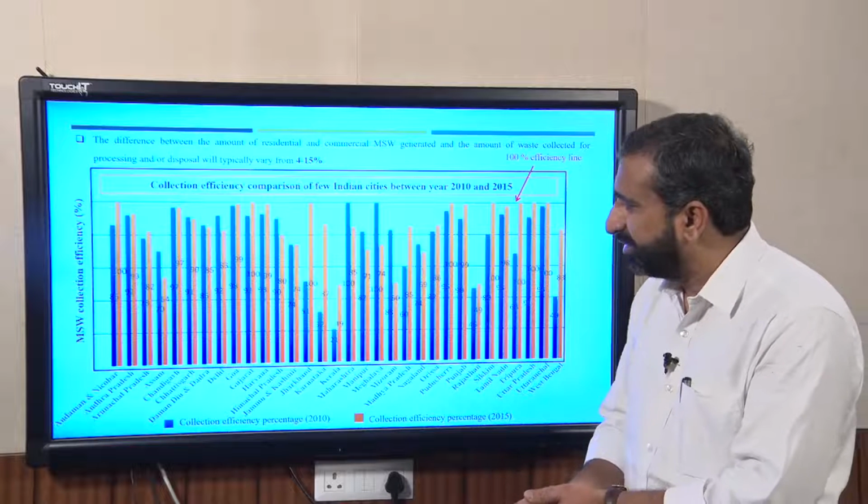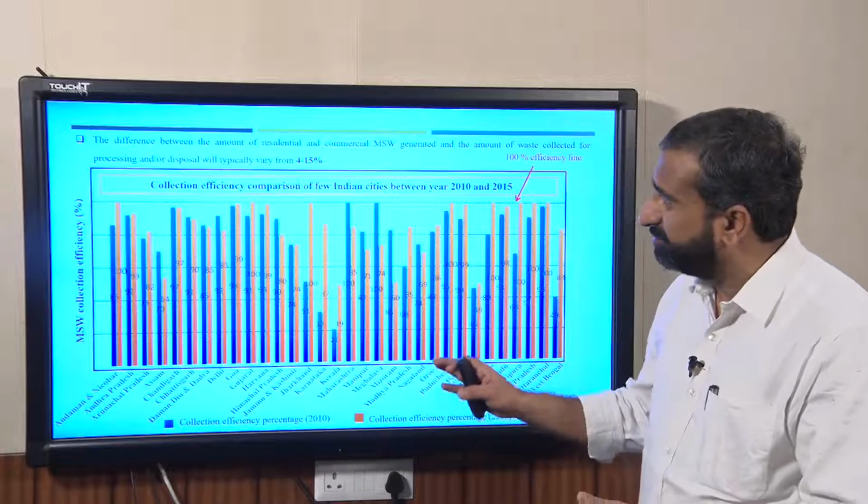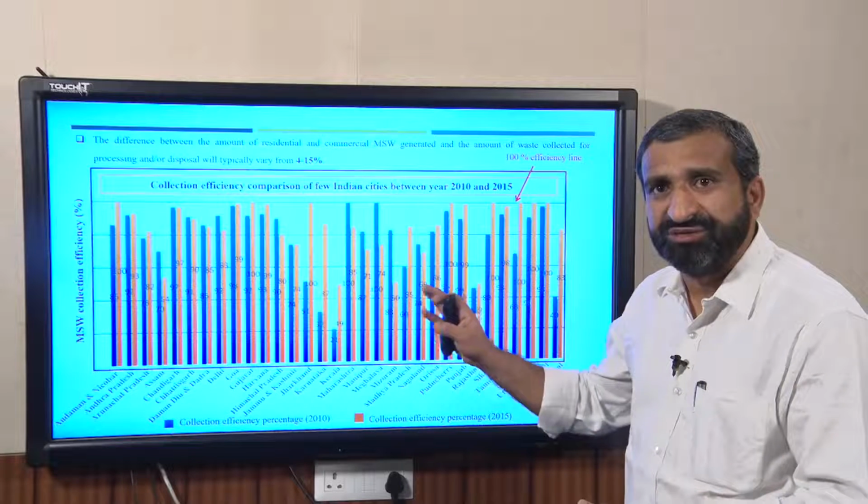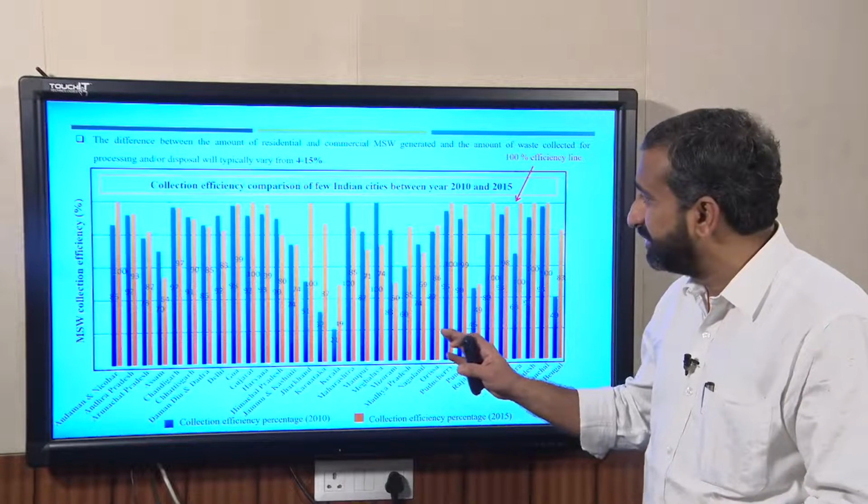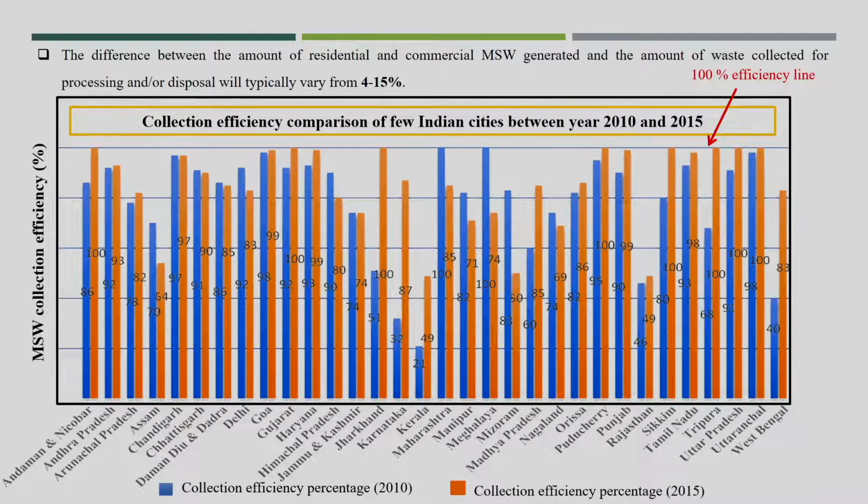Some of the states already in 2015 achieved 100% collection efficiency, but some states like Maharashtra, where earlier the collection efficiency was very high, now have reduced collection efficiency. Maybe it is because of more waste generation, because of commercialization and industrialization.